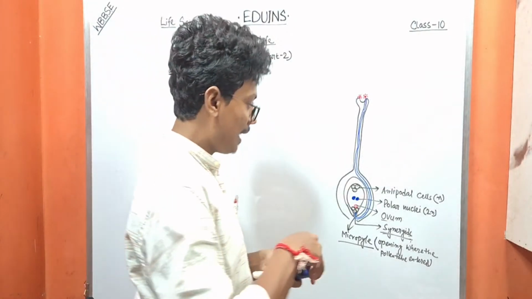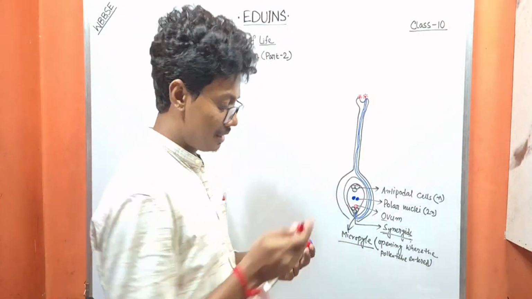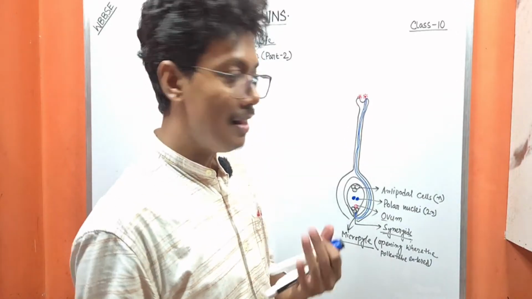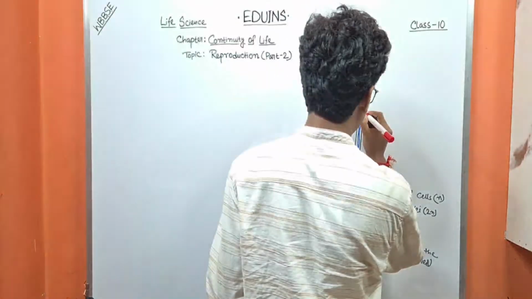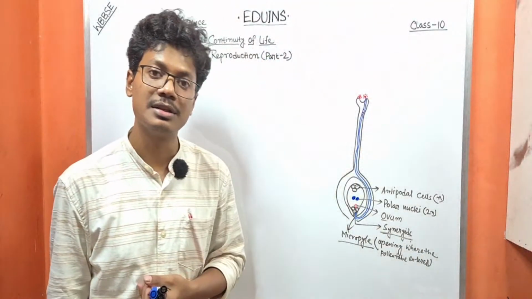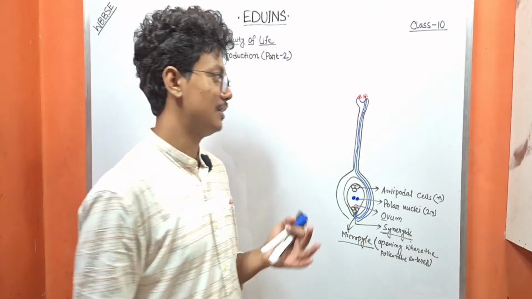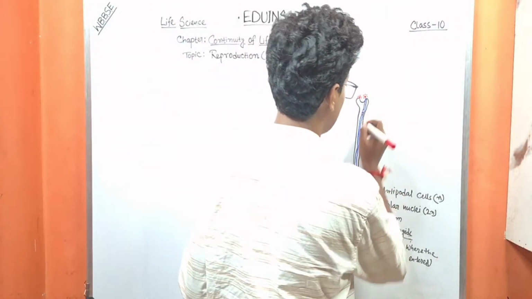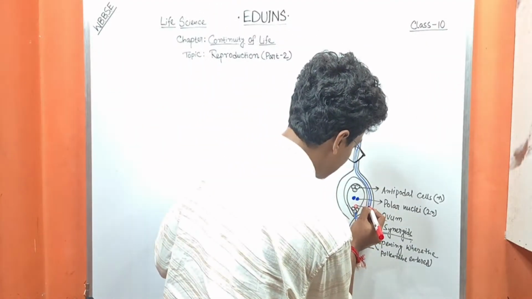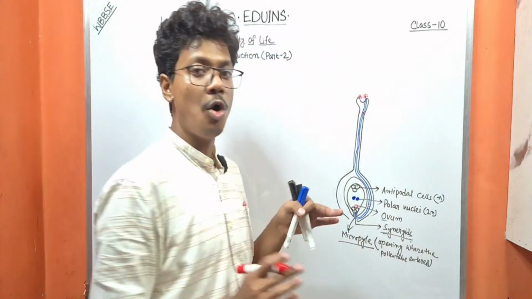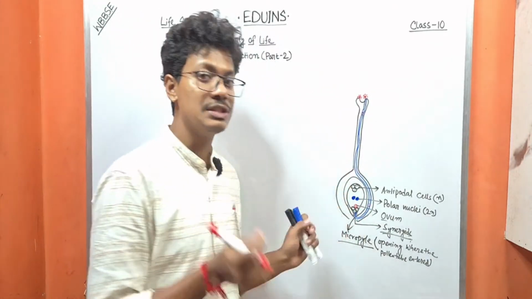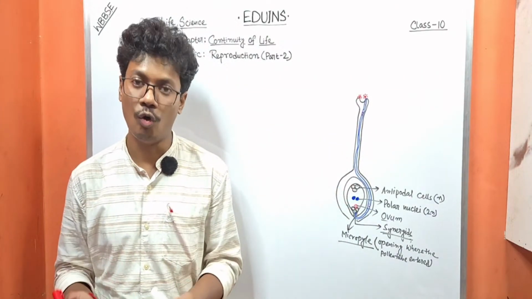These pollen grains contain the male reproductive cell, which is divided into two nuclei. So two nuclei reach the ovule, but only one nucleus is able to fertilize the ovum.